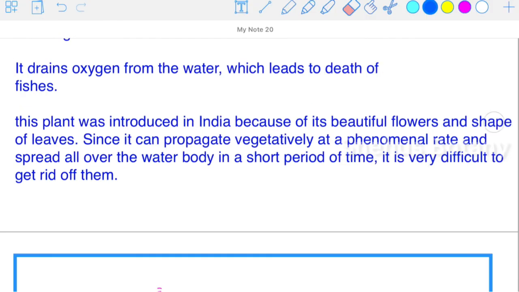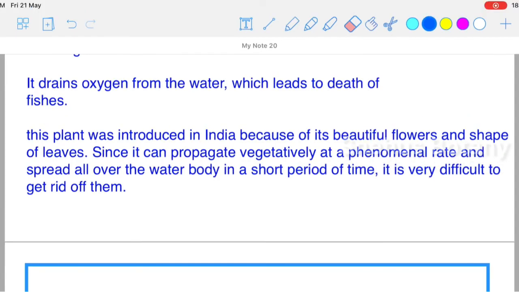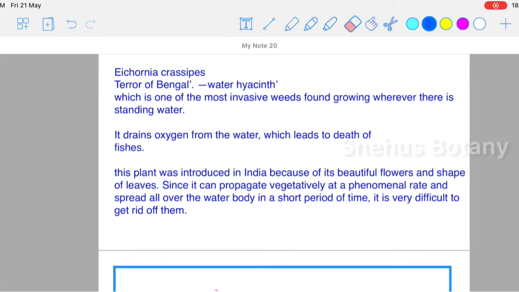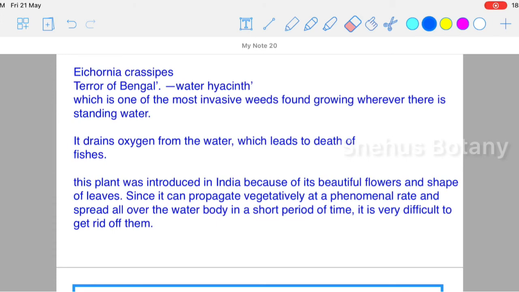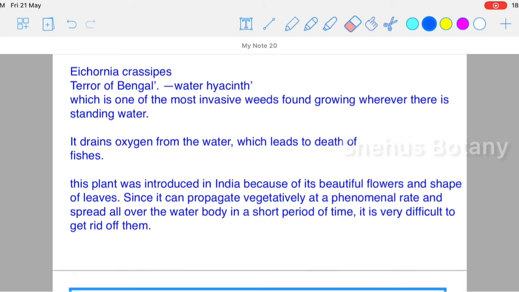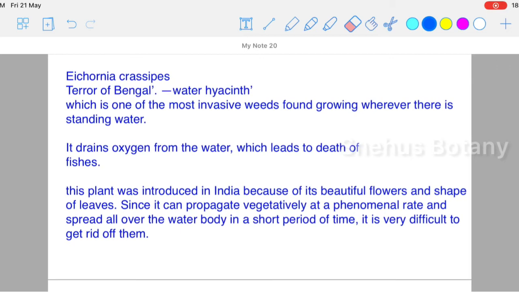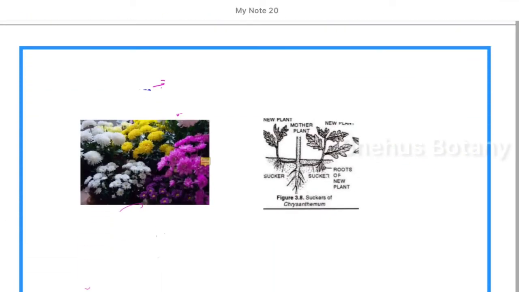And this was brought to India because of its beautiful flowers and the shape of its leaves. But what happens? This becomes a weed and starts to grow very fast in standing water, and it drains the oxygen. It uses all the dissolved oxygen.